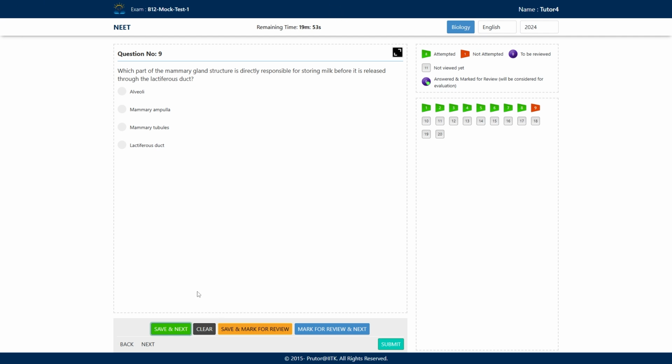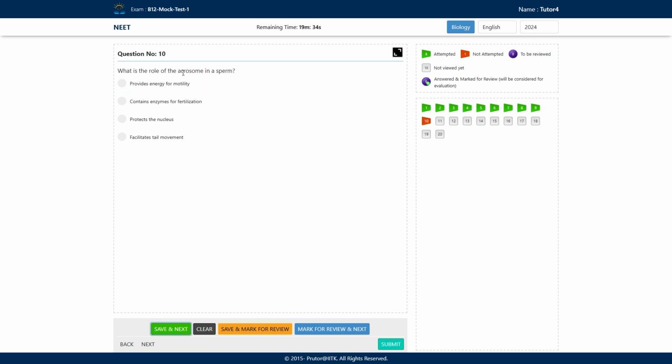So option number A is the correct answer here, alveoli. Alveoli are the cells which produce the milk. Okay, and the milk which is produced is stored in the ducts of the alveoli, and then it is transferred to the lactiferous duct.